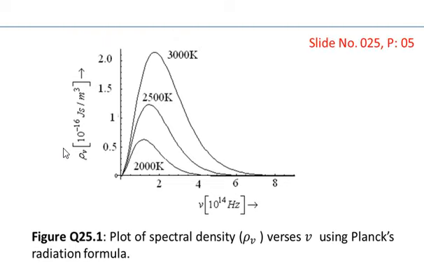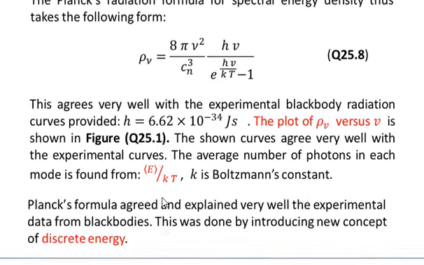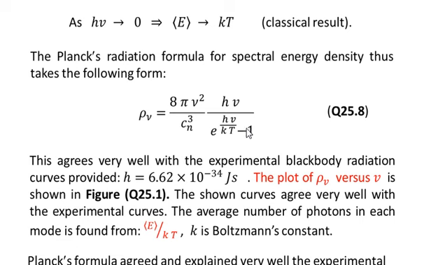You see the curves of the black body radiation shown at different temperatures, 2000 Kelvin, 2500 Kelvin and 3000 Kelvin, with rho nu on the vertical axis and nu on the horizontal axis. These are the curves obtained from black body radiation through experimentation, and they can also be obtained using the formula given in equation number 8, the Planck's radiation formula.